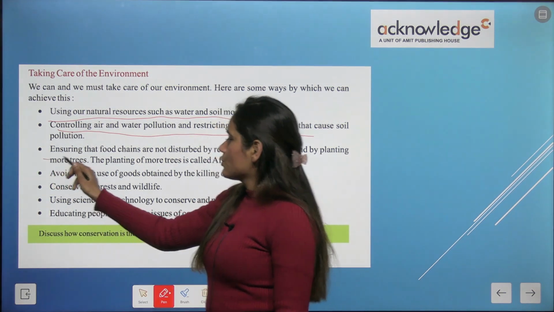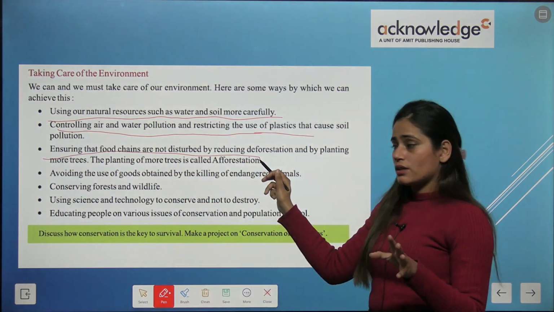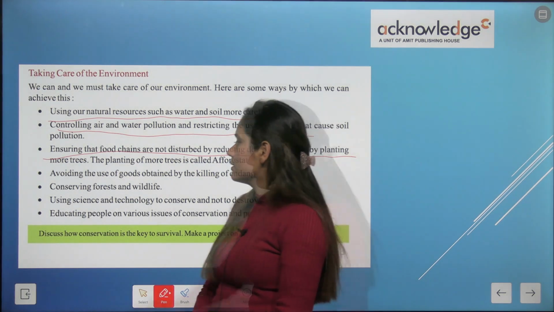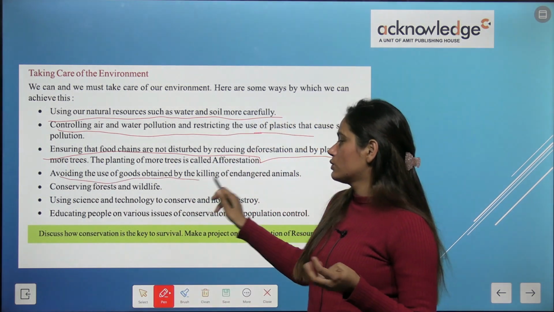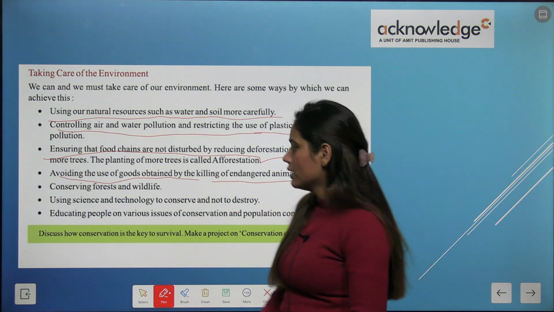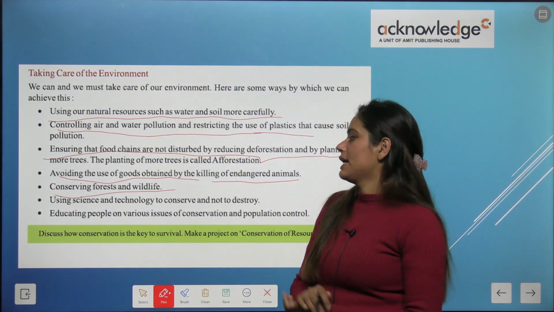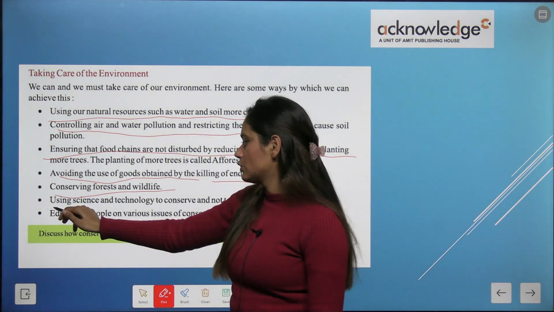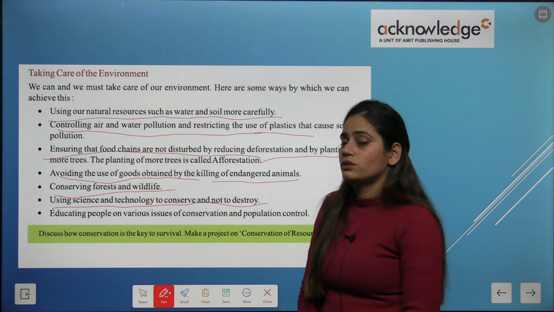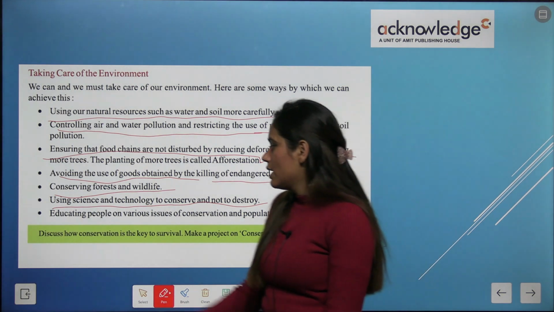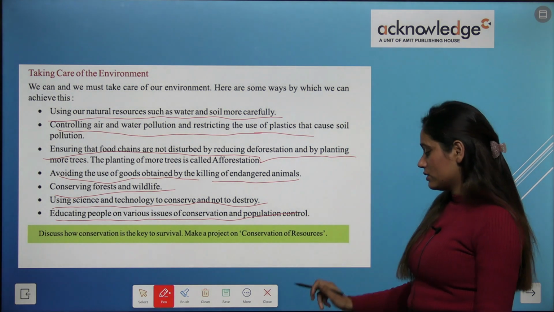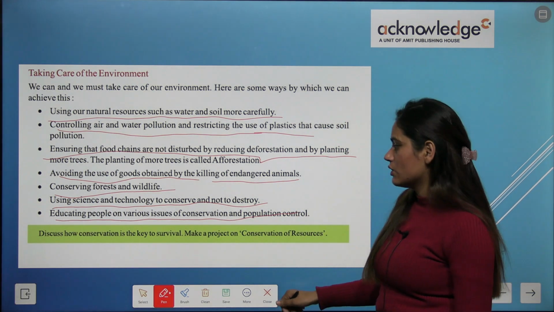Ensuring that food chains are not disturbed by reducing deforestation and by planting, avoiding the use of goods obtained by the killing of endangered animals. Conserving forest and wildlife, using science and technology to conserve and not to destroy, educating people on various issues of conservation and population control.